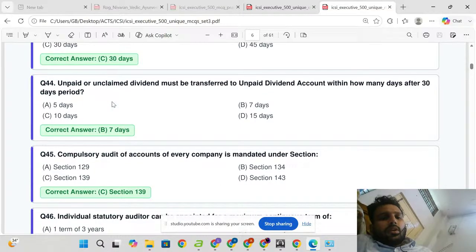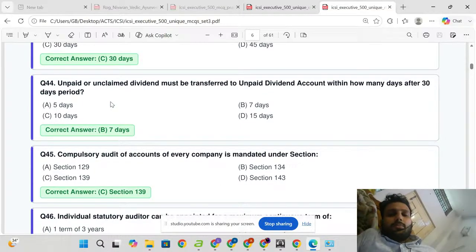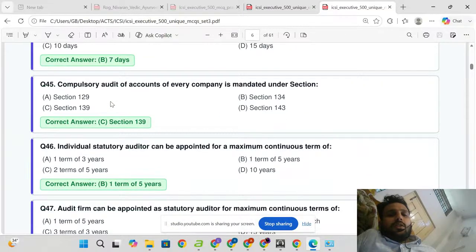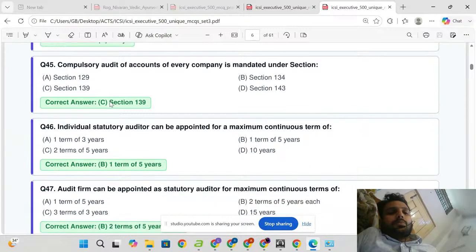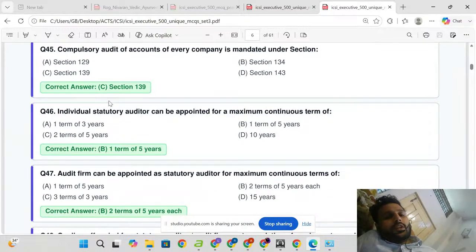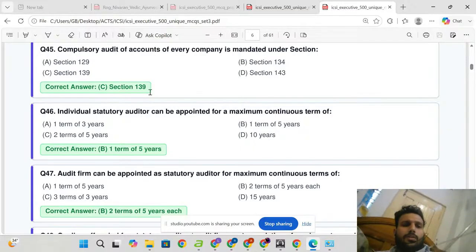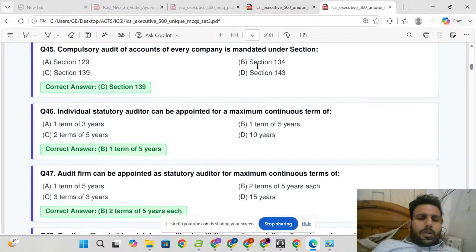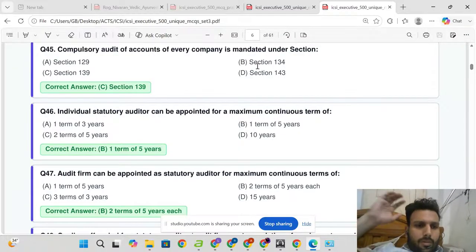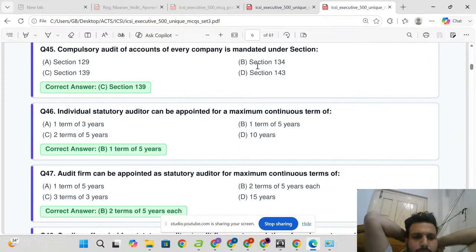30 days. Unpaid or unclaimed dividend must be transferred to unpaid dividend account within how many days after 30 days period? 7 days. Compulsory audit of accounts of every company is mandated under section 139. Individual statutory auditor can be appointed for a maximum continuous term of 5 years.